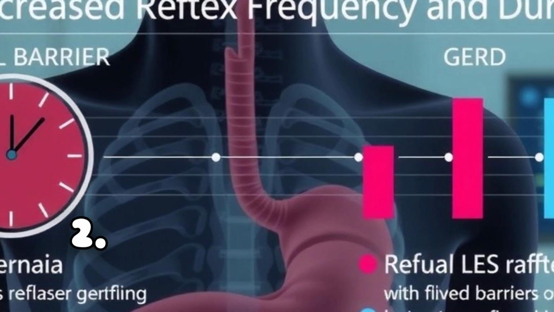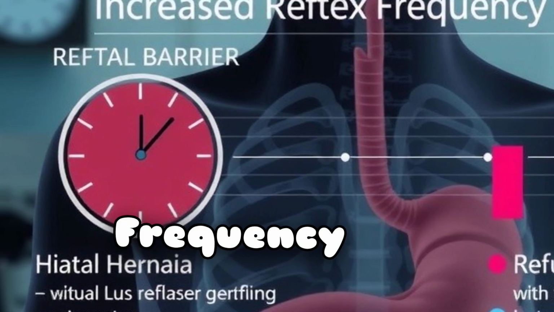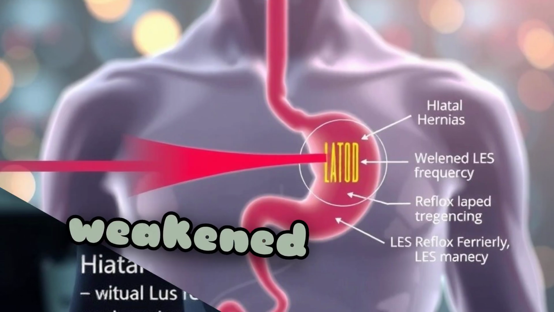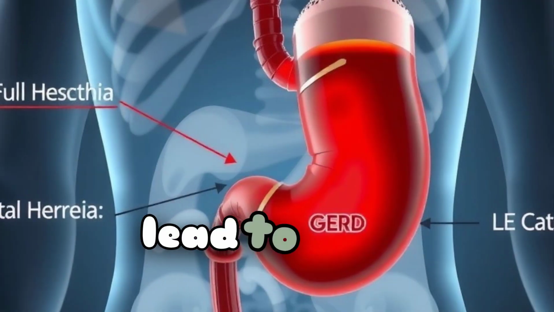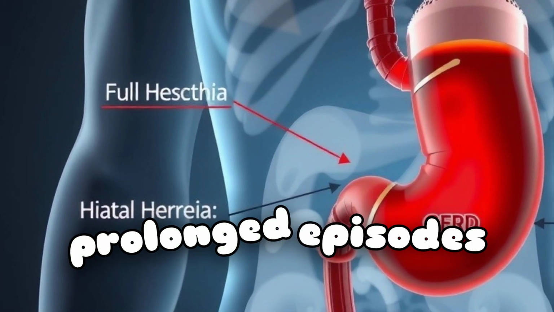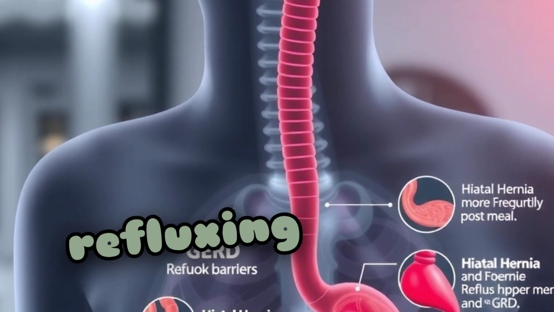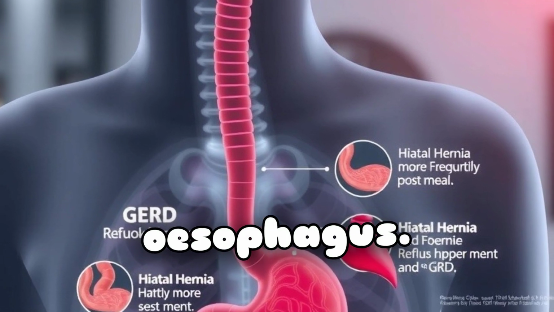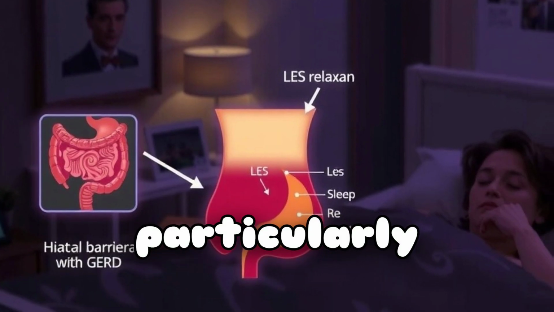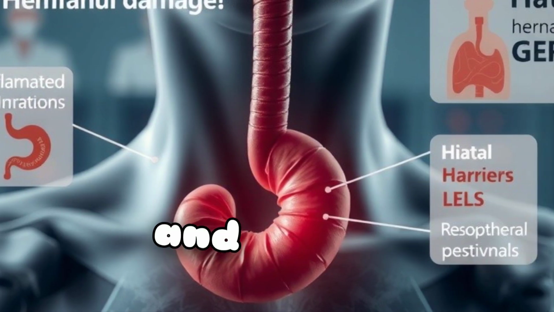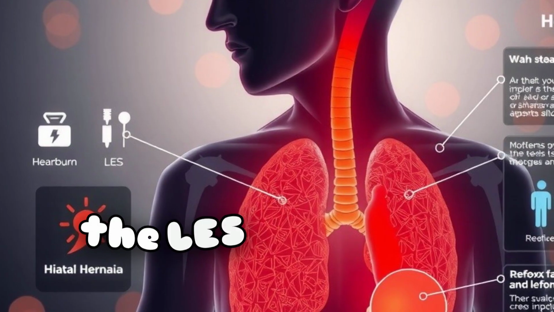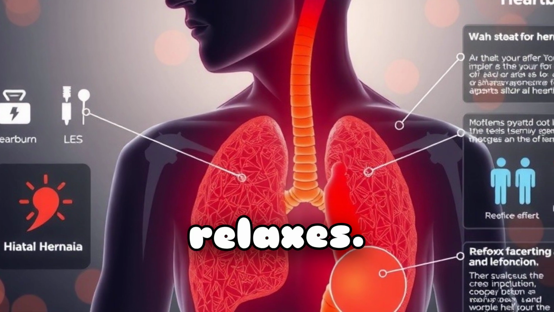2. Increased reflux frequency and duration. The weakened LES and impaired clearance mechanisms lead to more frequent and prolonged episodes of gastric contents refluxing into the esophagus. This is particularly noticeable after meals when the stomach is full and during nighttime when the LES naturally relaxes.